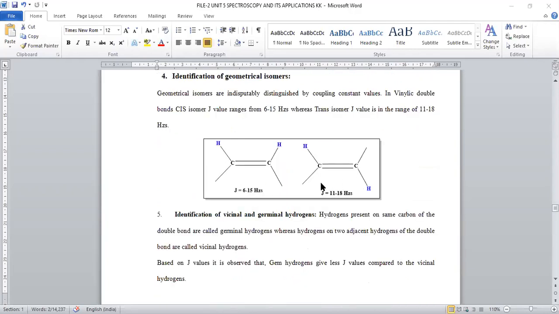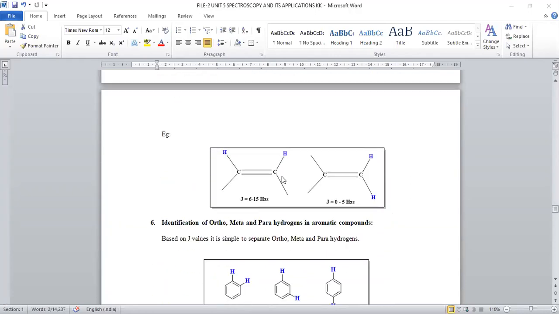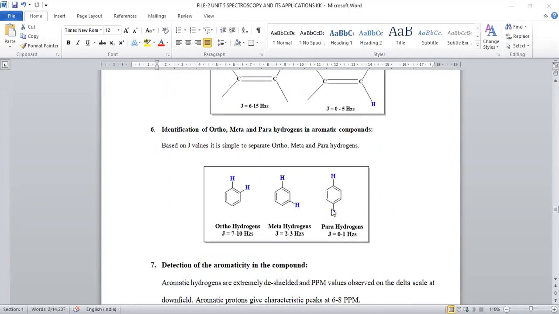Based on J value, whether it is a cis isomer or trans isomer can be conveniently identified. So it is possible to identify vicinal or geminal hydrogens, again based on J values.